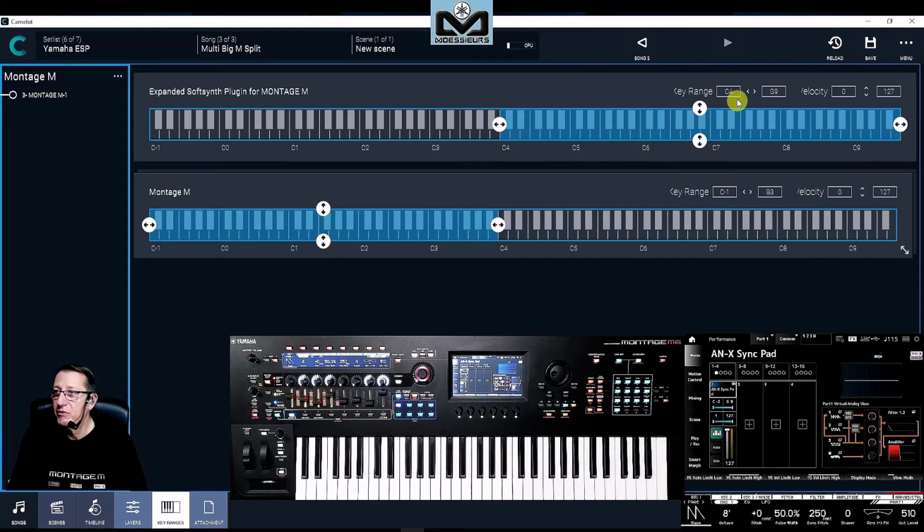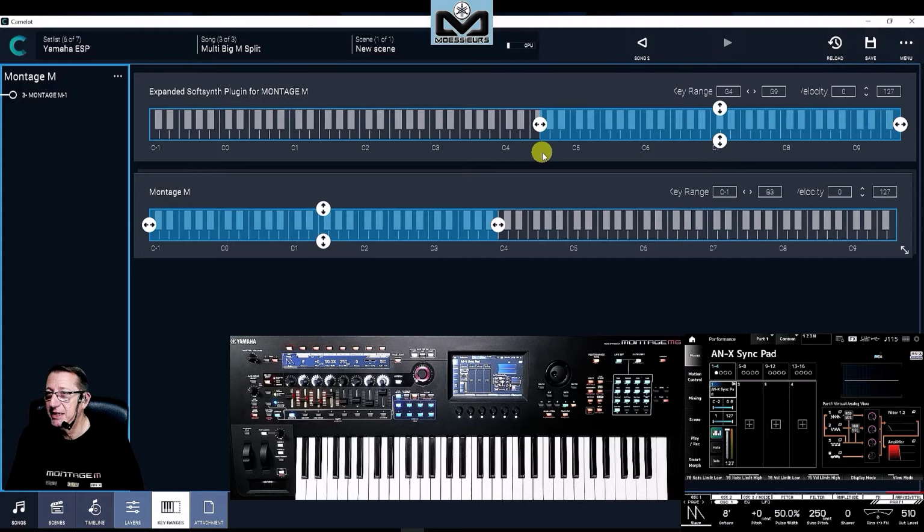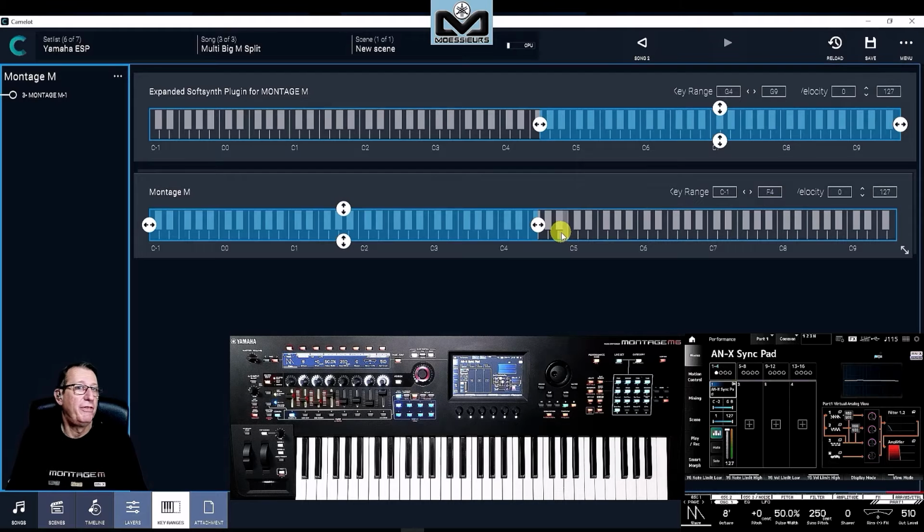You have a learn function. Just press here. As an example, I want to change my split point. I do that, and it changes, as you see. For this one, I want to change the top. So very easy to do the split like that in Cameload Pro.